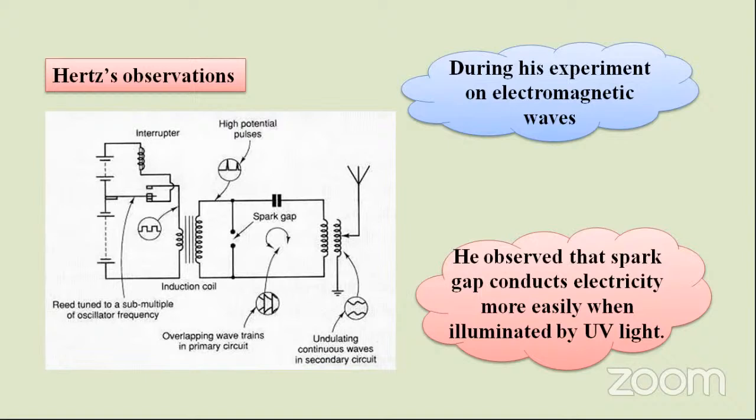What this diagram is replicating is that whenever you are using frequency oscillators and some induction coil in between, the spark gap he observed is due to photons. Before this experiment, they used to illuminate using UV light. After that, they observed that when they arranged it in such a way, the spark coming from the metallic surface was more energetic. So the spark gap is due to the photoelectric effect.